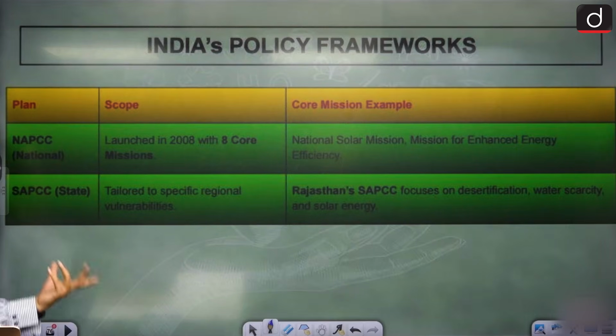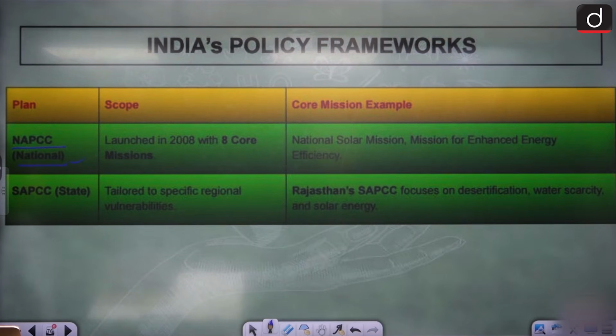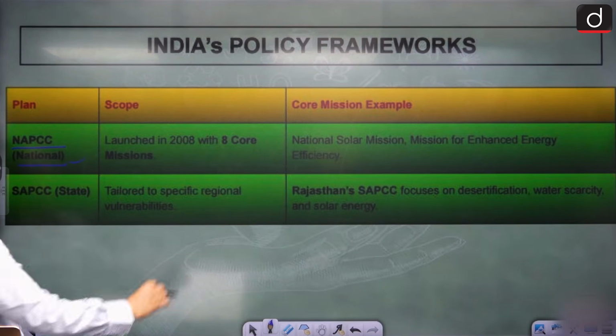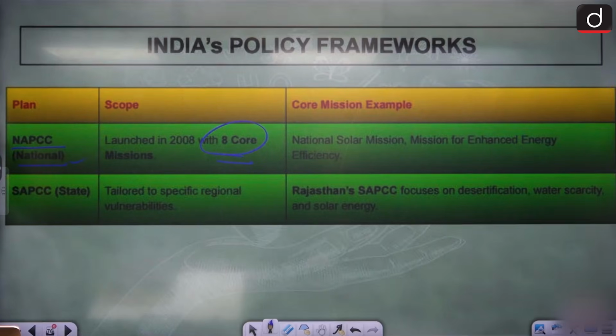Moving on to India's policy framework for this, we have the NAPCC, which is on the national level. It was launched in 2008. It has 8 core missions: solar mission, enhanced energy efficiency, etc. SAPCC is state level, with specific regional structures.